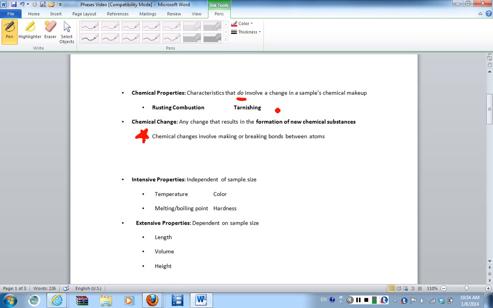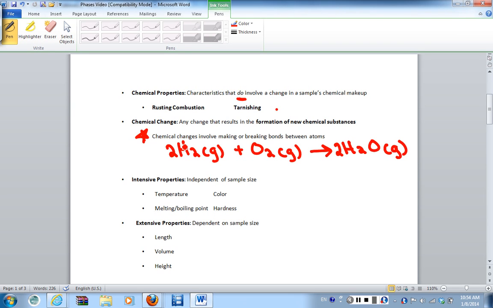So on the first day of class, we did the example with the balloons, and I blew up the balloons. That involved hydrogen gas, and we also had some oxygen gas. And what it produced was water vapor. So in this, and this is not a balanced formula right here, we would have to put a 2 here and a 2 here. In looking at this, what we can see is that what we start with is not what we end with.